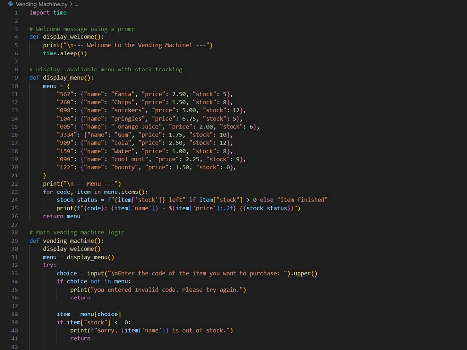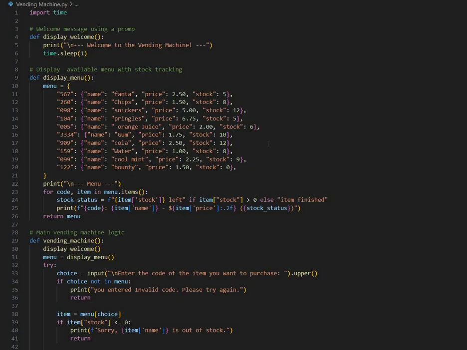Everyone, welcome to this video where I'll walk you through a Python program simulating a vending machine. This code is a great example of how to use Python for a real-world application. Let's dive in. This program allows users to purchase items from a vending machine by entering the item code and paying for it. It handles features like stock tracking, price calculation, change dispensing, and even error handling for invalid inputs.